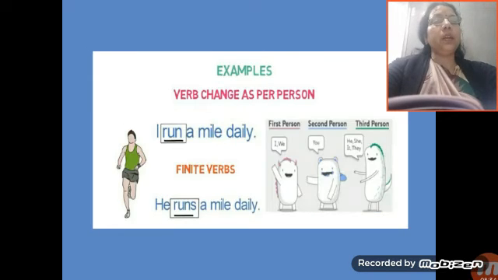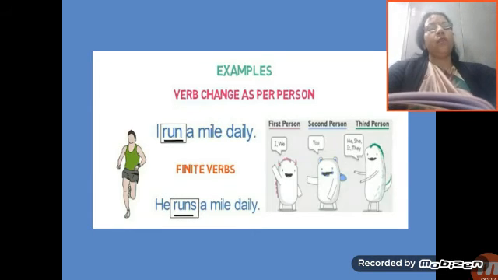Now look at one more example. Verb changes as per person. Person means first person, like I, we. Second person, you. Third person, he, she, they. So here, I run a mile daily. Here the verb is what? Run. You have to first see the verb. When I is there, the verb is run. But when he is there, that verb changes to runs. So that is also the finite verb, and the verb changes as per person. So what is a finite verb? I think now you understood better, and the subject is also clear to you.